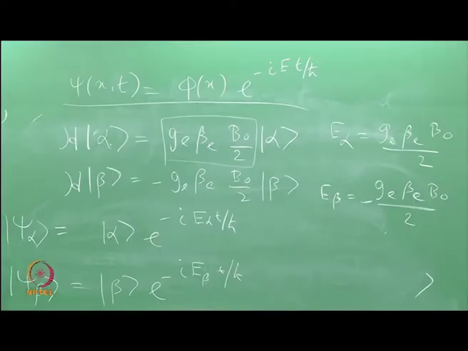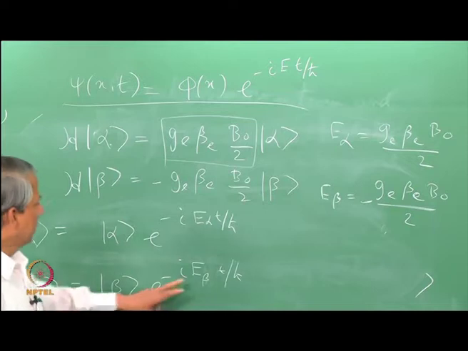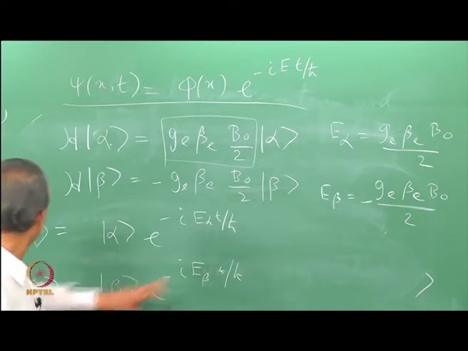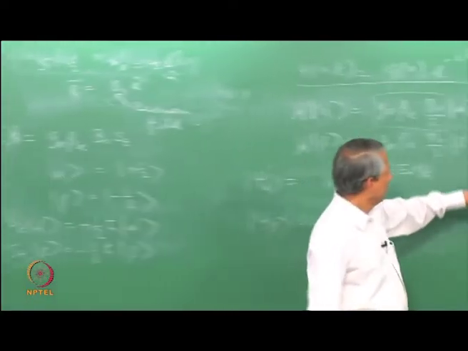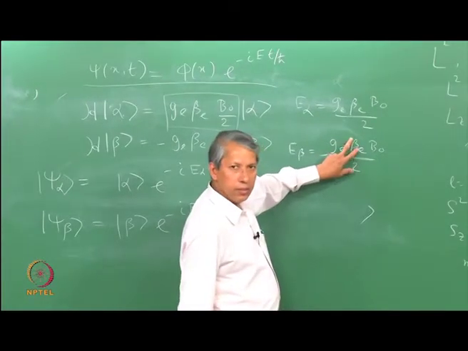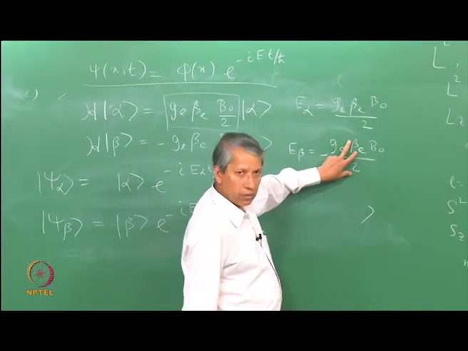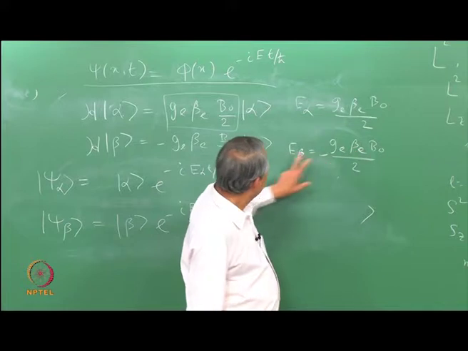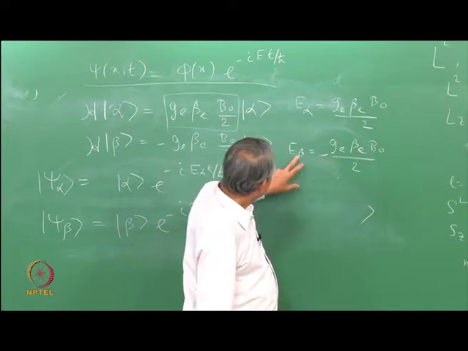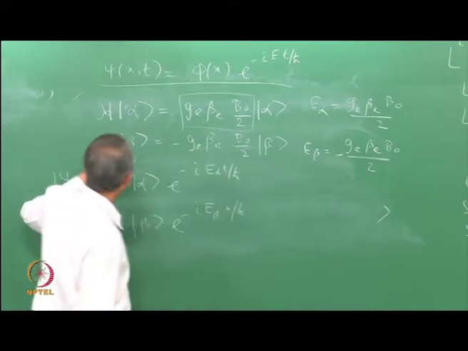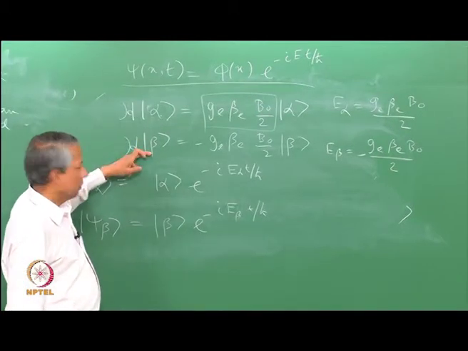I hope there should be no confusion between this subscript beta and this beta_e. This is Bohr magneton, beta subscript e. This alpha and beta correspond to the spin state plus half and minus half.